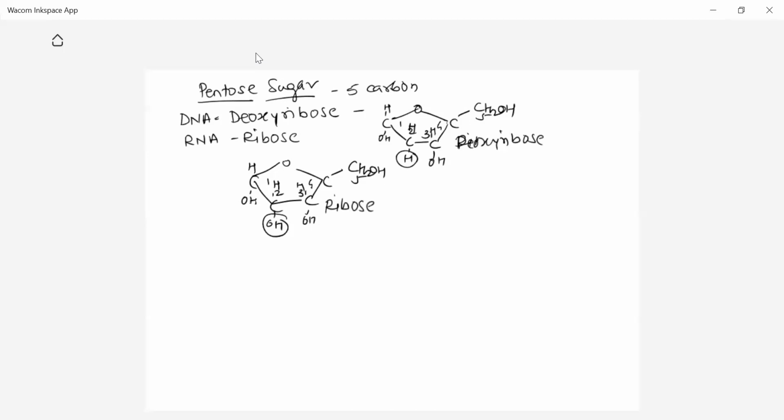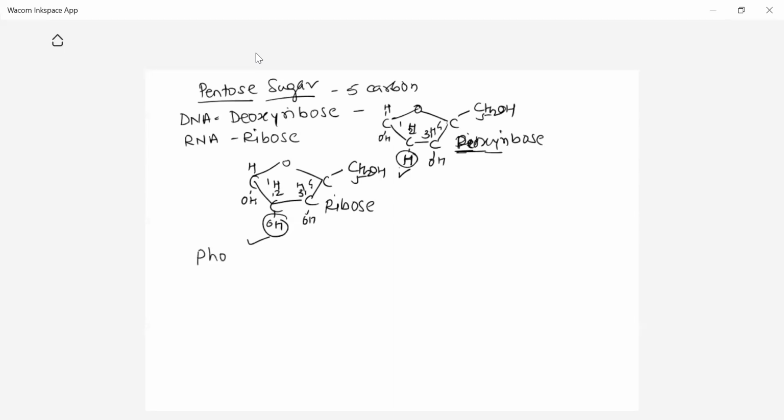Now, what is the difference? You can see the difference present at the second position. In the second position, deoxyribose, as it is called deoxyribose. Deoxy means D means removal, oxy means oxygen, removal of oxygen at the second position. So there is ultimately presence of only hydrogen at the second position. And in ribose sugar, a hydroxyl group is present at the second position. So that is the basic difference between ribose and deoxyribose.